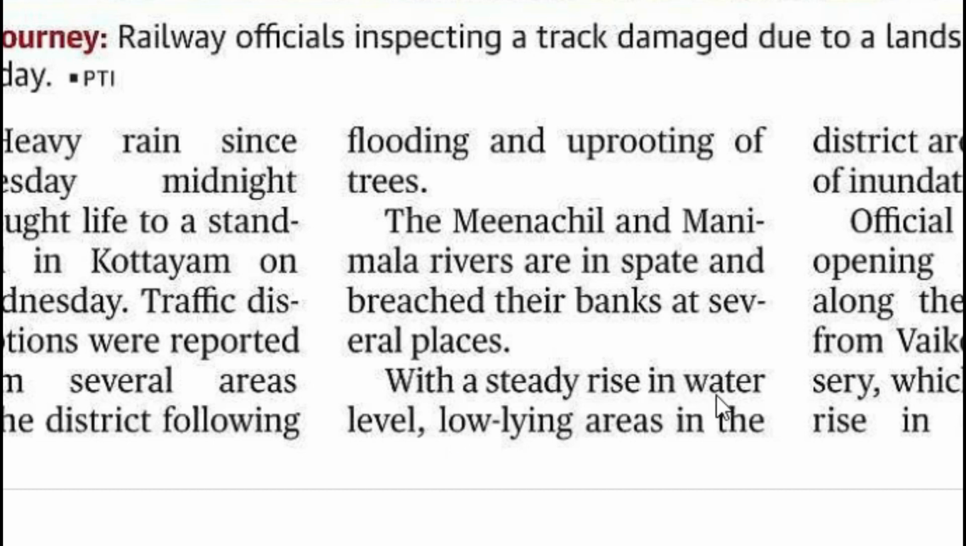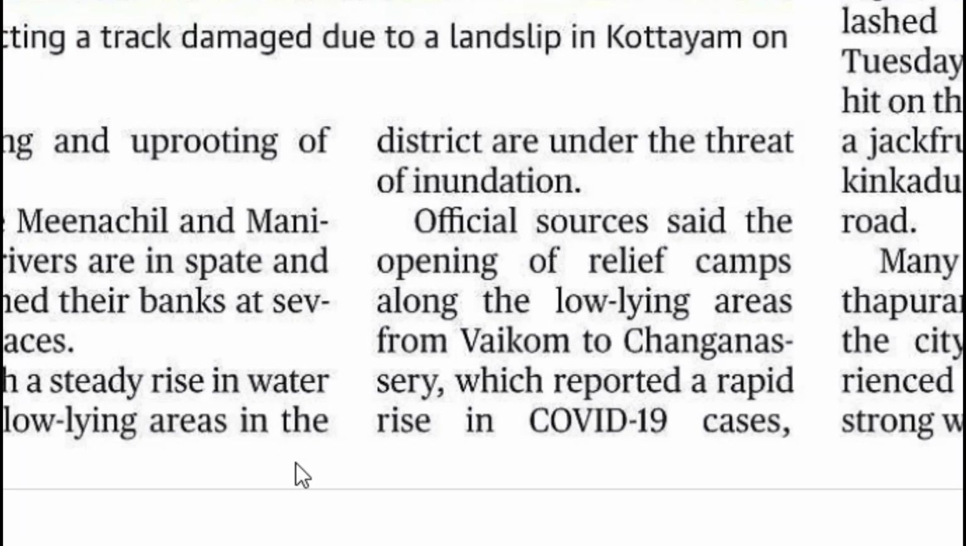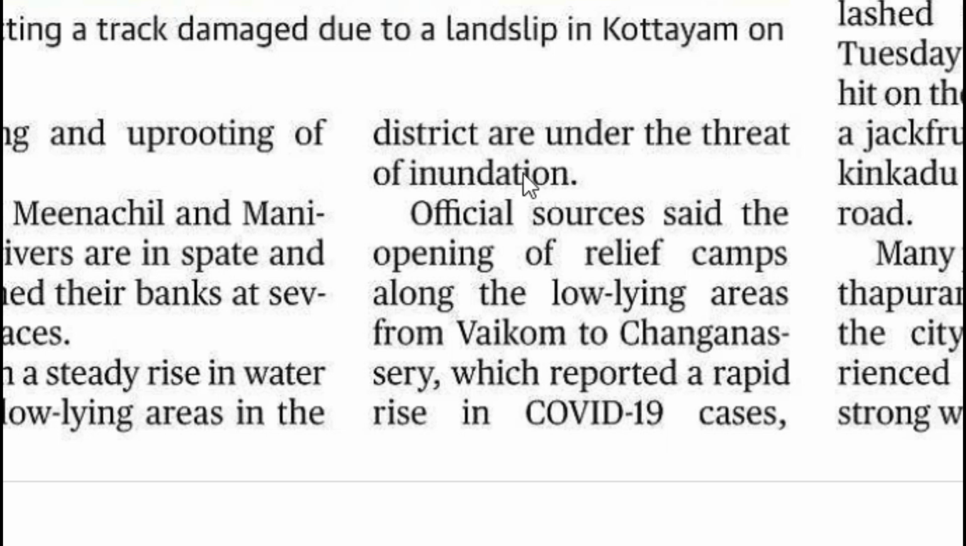With a steady rise in water level, low-lying areas in the district are under the threat of inundation. We have already discussed low-lying areas. The water level is steadily increasing, and as a result, the district is under the threat of inundation. So, low-lying areas especially are under the threat of inundation.